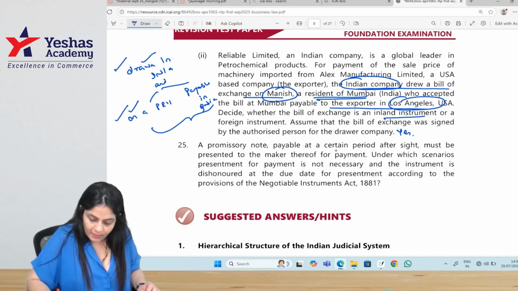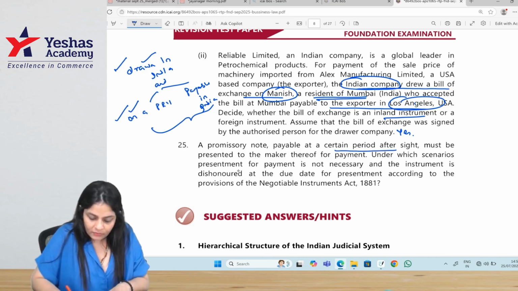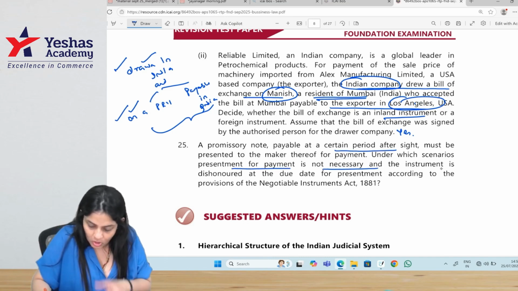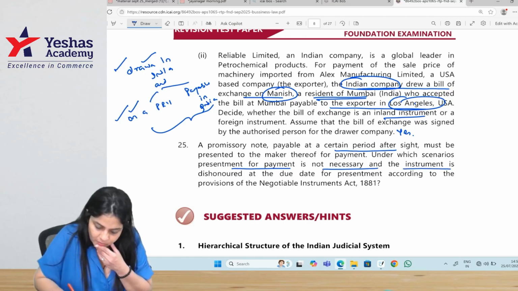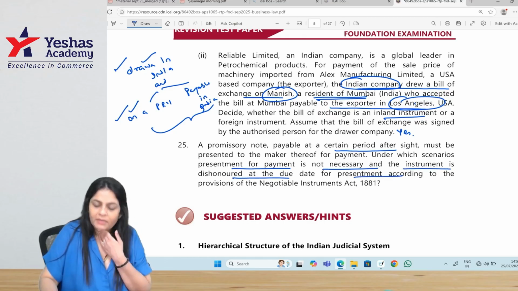A promissory note payable at a certain period after sight must be presented to the maker. Under which scenario is presentment for payment not necessary and the instrument dishonored at the due date for presentment?